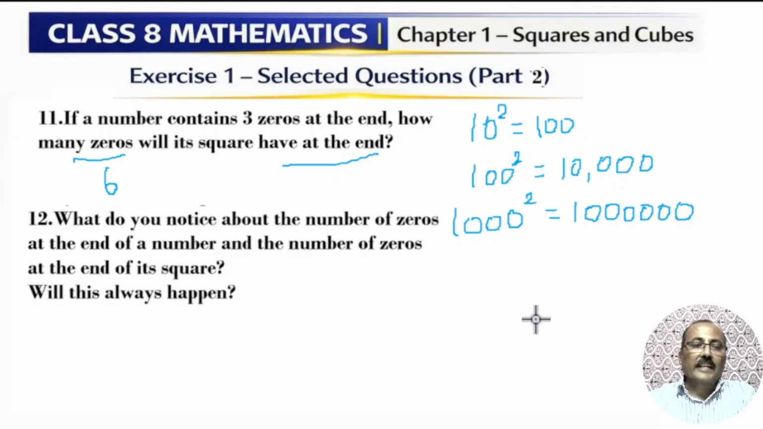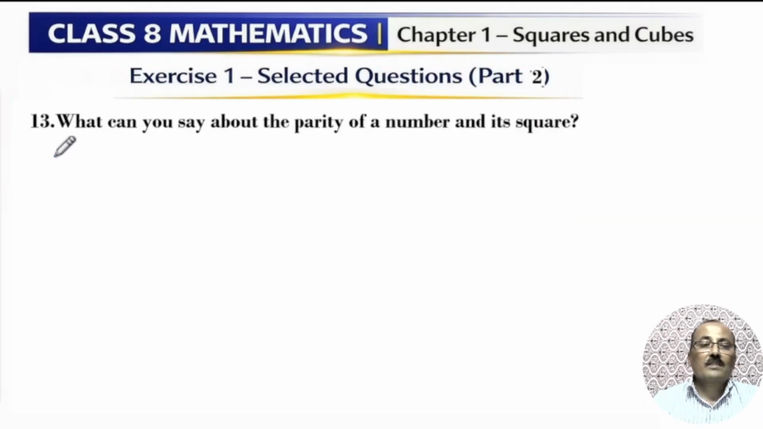Okay, next question. What do you notice about the number of zeros at the end of a number and its square? What you noticed is this only: 0 and 0, 1 and 2, 2 and 4, 3 and 6 zeros. The number of zeros in the square is double. Will this always happen? Yes, sure. Okay students, now the next question is a little bit tricky.